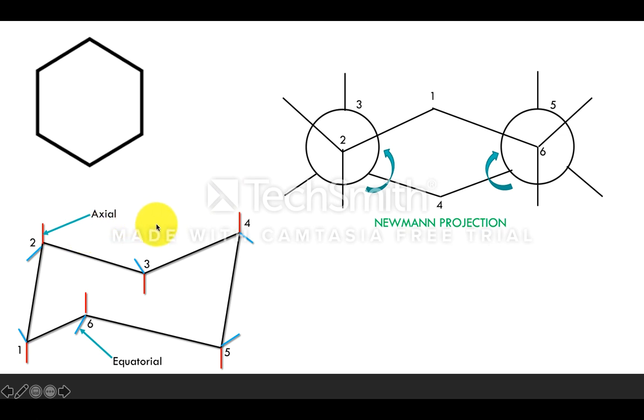Previously, in the case of ethane and also n-butane, we discussed the stability by using Newman projection. Hope you all remember Newman projection, right? So what is meant by Newman projection? It contains one front carbon and one rear carbon. So this is the Newman projection of cyclohexane.